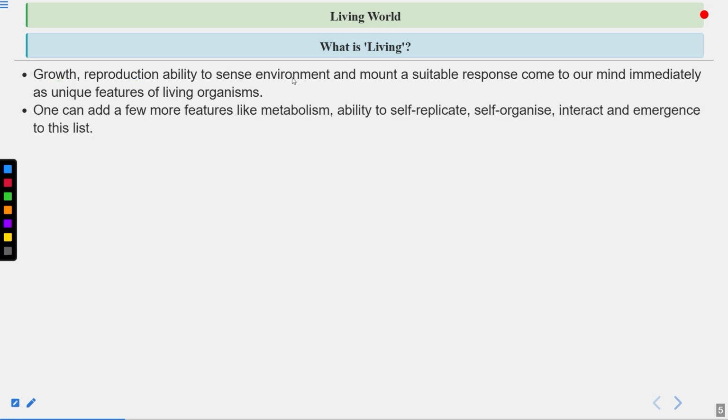One can add a few more features like metabolism, ability to self-replicate, self-organize, interact, and emergence to this list. So living organisms also have some more features such as metabolism, through which the energy is generated. Okay. So metabolic activities occur inside the living organisms. Okay, metabolism is of two types, anabolism and catabolism.